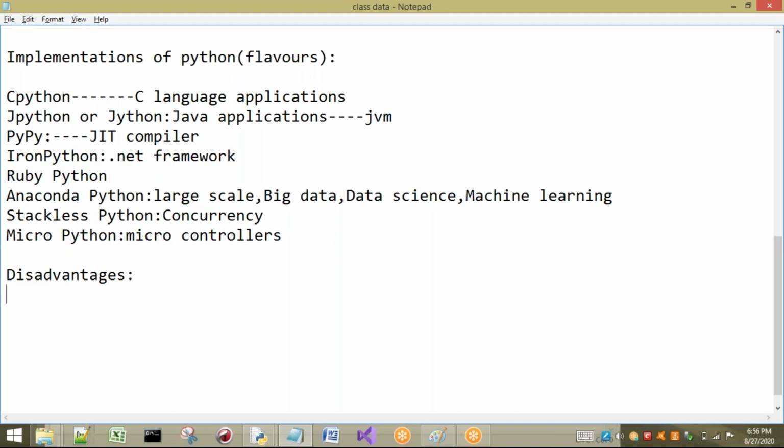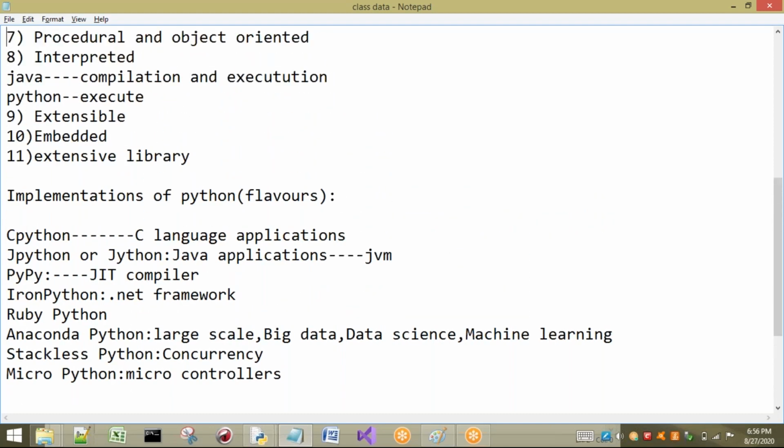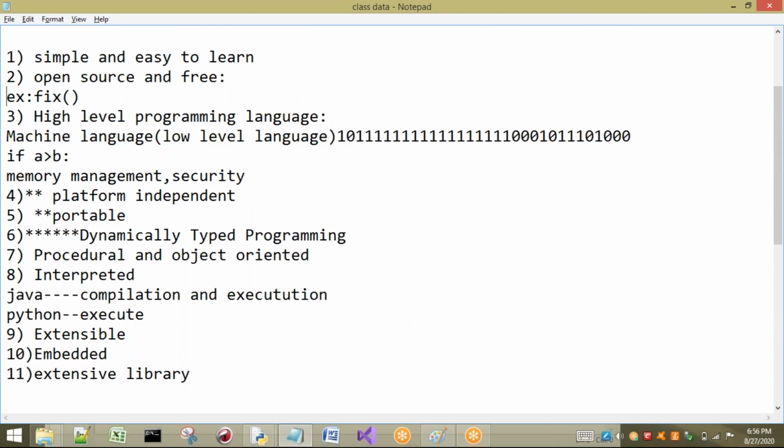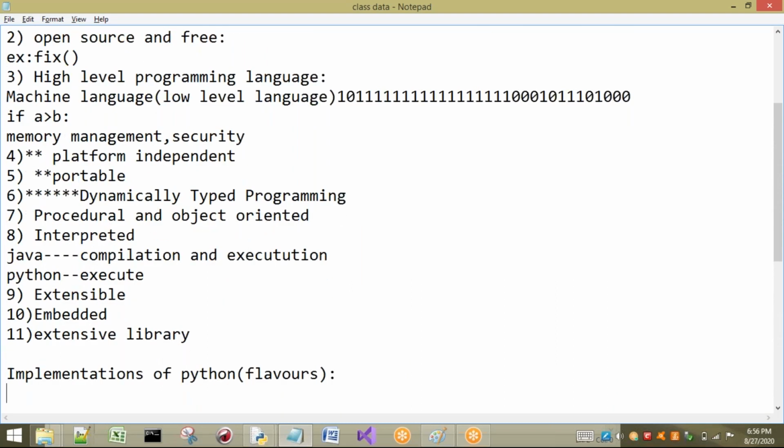What are the advantages? It is portable, it is platform independent, it has an extensive library, and it is a high-level programming language. All these can be considered as advantages of Python.